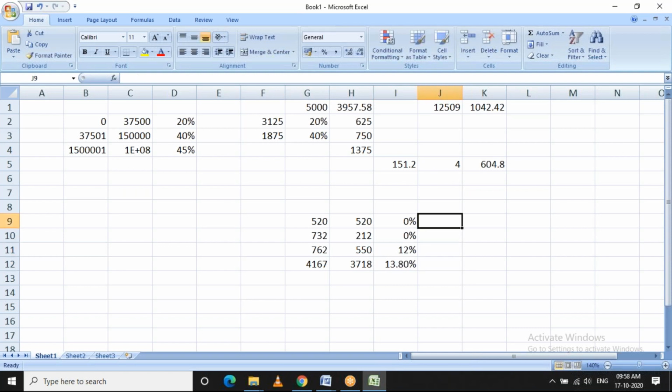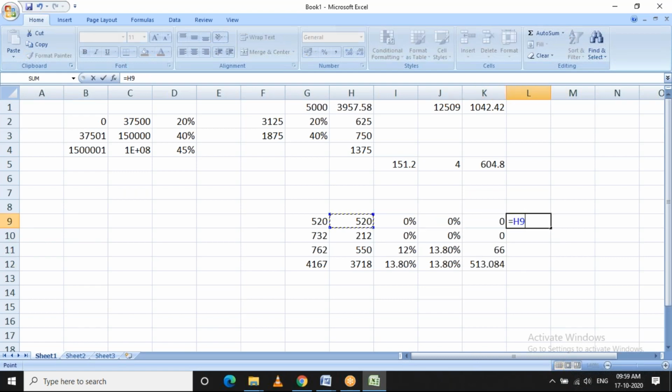The same thing goes for employer contribution as well. So what will happen is, employee contribution will be like this into this. Employer contribution will be like this percentage.